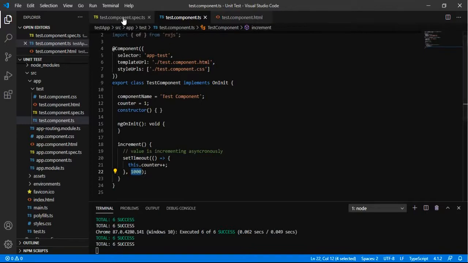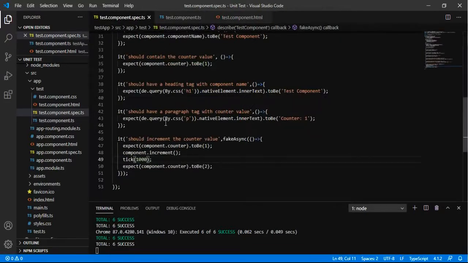So in this way we can test synchronous and asynchronous functions that are changing the value either synchronously or asynchronously. So that's all.